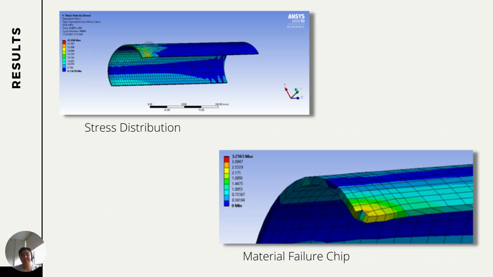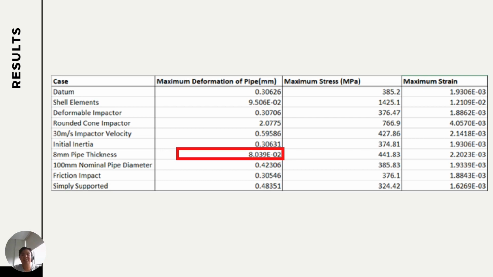Next are the results. Here are some figures from the report showing what to expect in these results. The analysis consists of testing the setup mentioned beforehand and with some variables being changed, those being changing the solid elements into shell elements, changing the nature of the impactor to be deformable as compared to rigid, changing the shape of the impactor, increasing the drop velocity, including inertia in the initial velocity, changing the thickness and radius of the pipe, adding friction to the impact, and changing the supports to be simply supported.